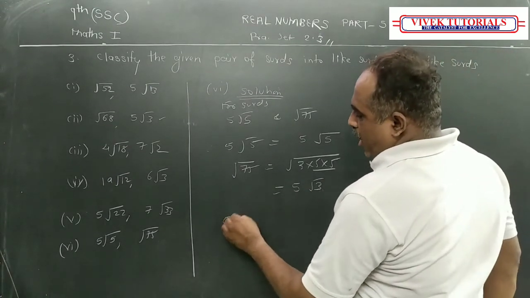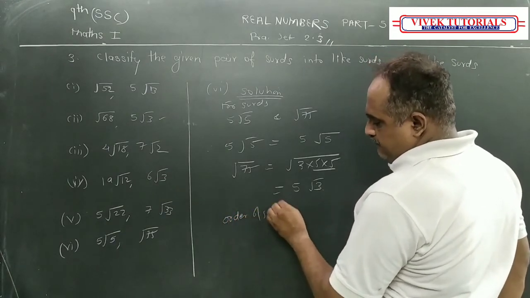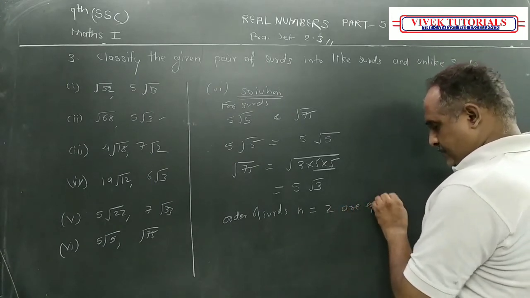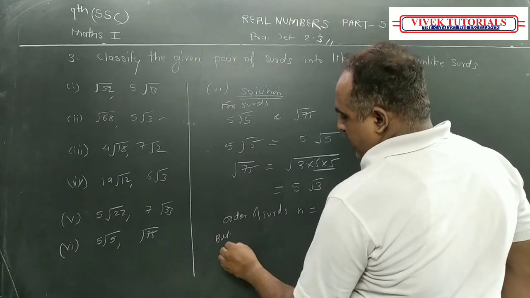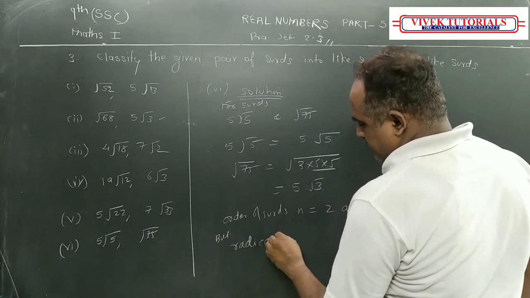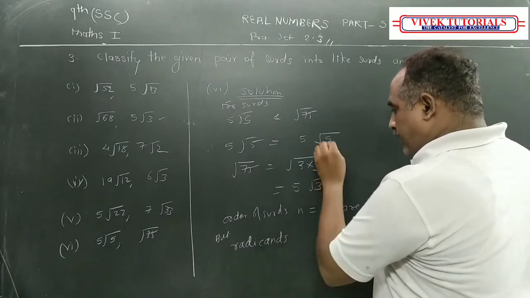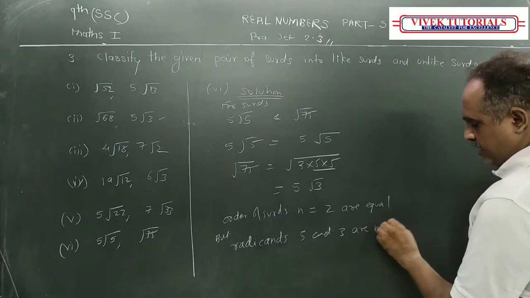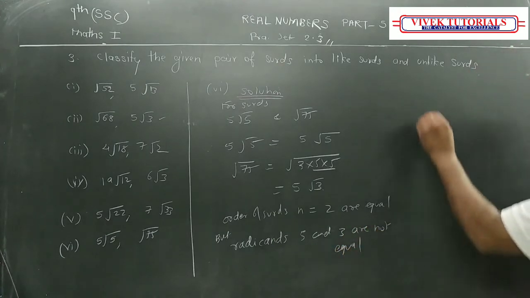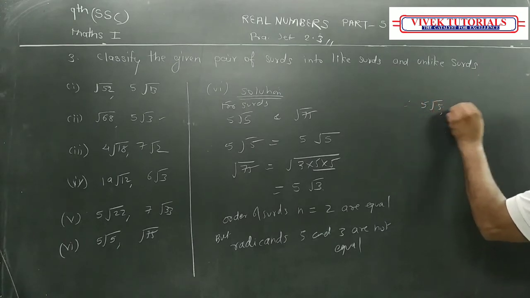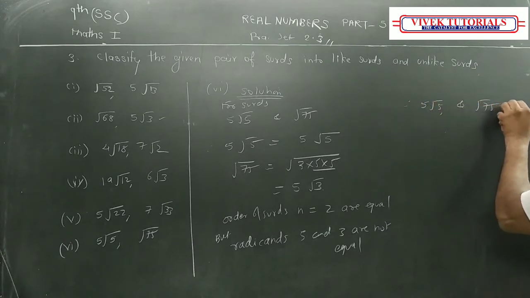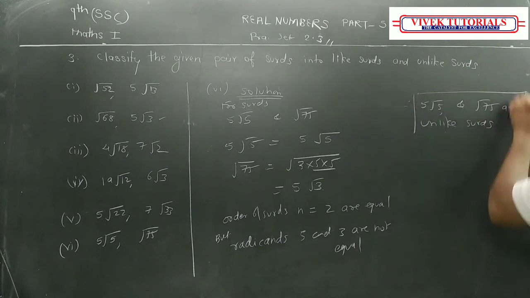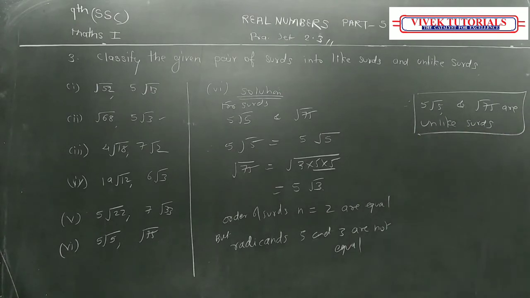What I can write? Order of surds n is equal to 2, r equal. But radicals, what are the radicals? 5 and 3 are different, are not equal. Therefore, I can write 5 root 5 and root 75 are unlike surds.